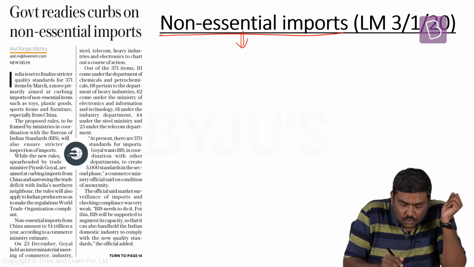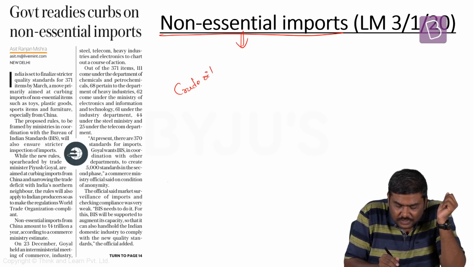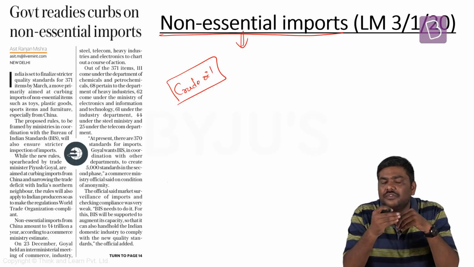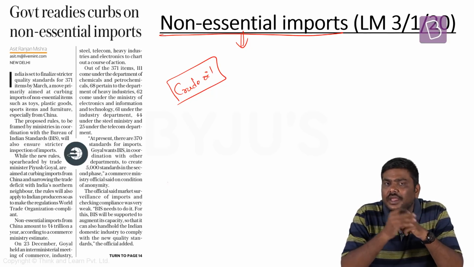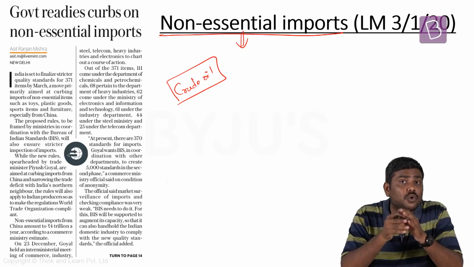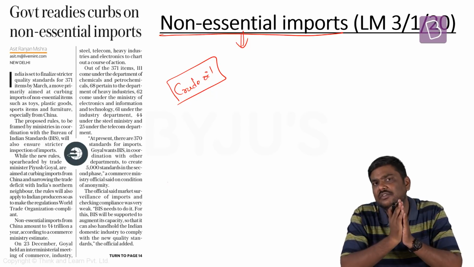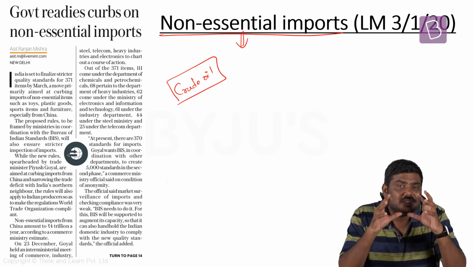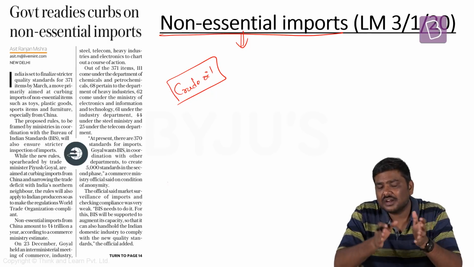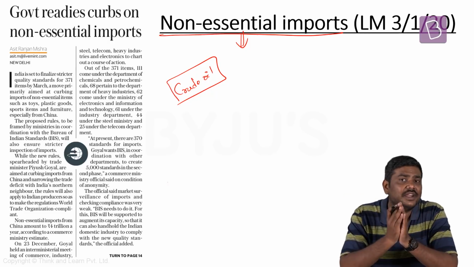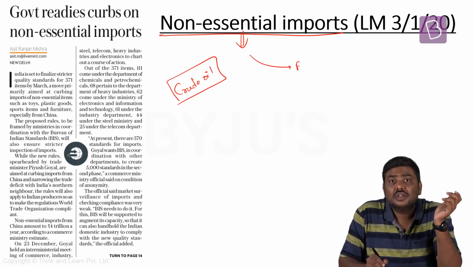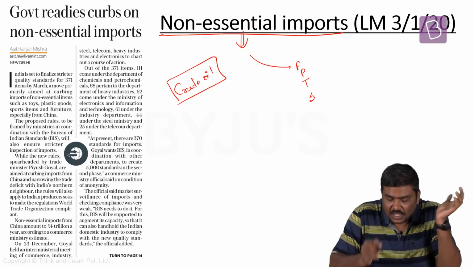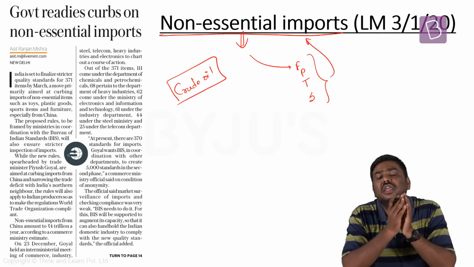For example, crude oil. Can you expect the Indian economy to grow without the import of crude oil? Not possible. India is heavily dependent on the import of crude oil. In fact, as per recent surveys, 85% of the demand in the domestic market for crude oil is satisfied through imports itself. So can you expect the GDP to grow without importing crude oil? It is not possible. Hence, commodities which are essential are referred to as essential imports. But on the other side, imports such as furniture, plastic commodities, toys, sports commodities, and so on and so forth are usually classified as non-essential imports.